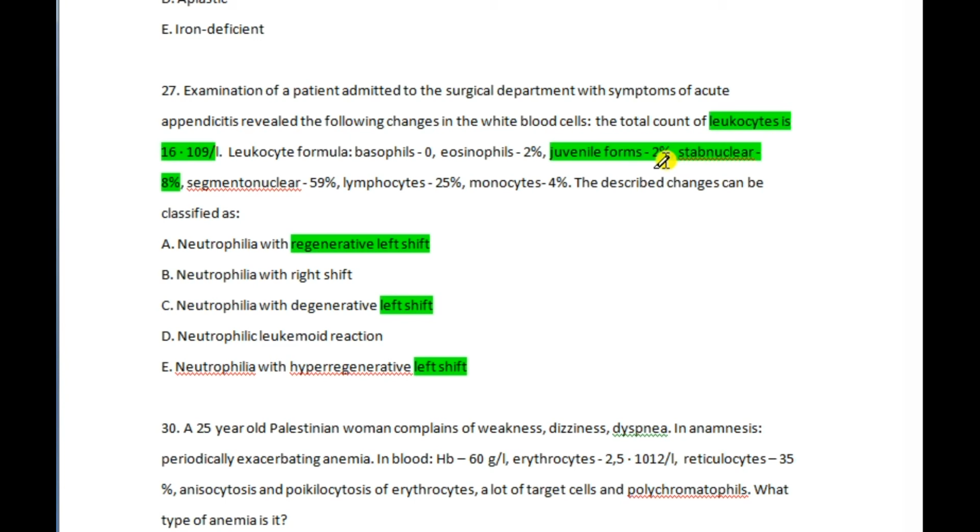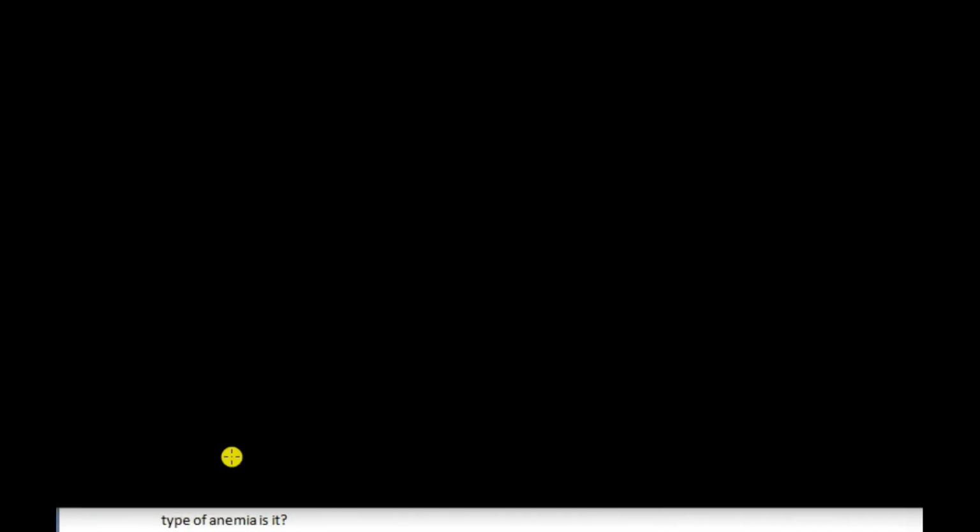Most of the questions you have will be answered with the regenerative left shift. Stab nuclear is normally 3 to 6%. It is 8% here. You can see this in that question. Regenerative means new neutrophils are forming.